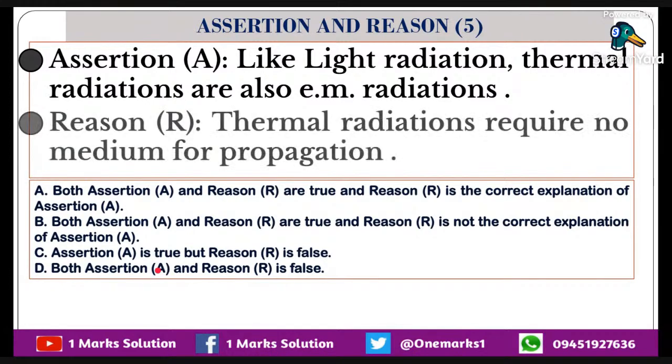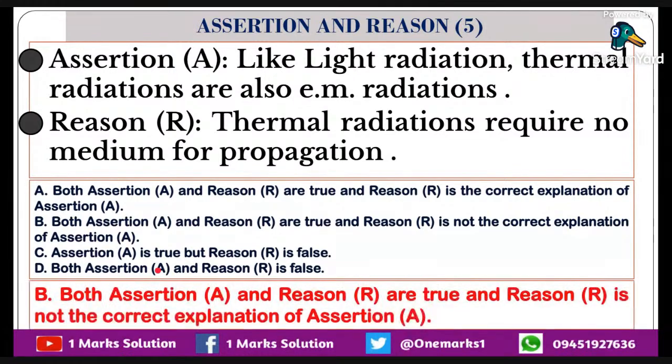So it is also an electromagnetic radiation. Thermal radiation requires no medium for propagation. So here assertion and reason are true, but we can't say that it will come under electromagnetic radiation due to this only. So it is not the correct explanation for this one. So the option is B.